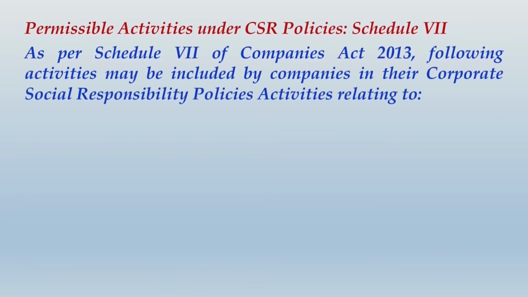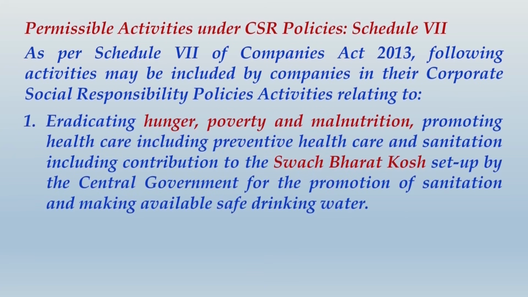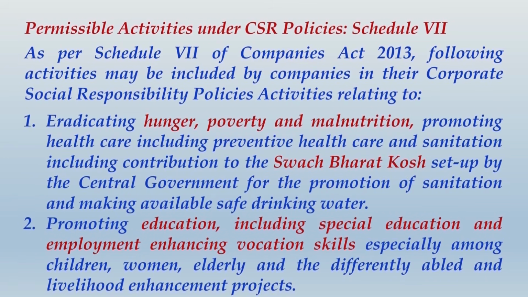So as per Schedule 7 of the Companies Act 2013, following activities may be included by companies in their CSR policies, activities relating to: number 1, eradicating hunger, poverty and malnutrition; promoting health care including preventive health care and sanitation, including contribution to the Swachh Bharat Kosh set up by the central government for the promotion of sanitation and making available safe drinking water; promoting education including special education and employment enhancing vocation skills, especially among children, women, elderly and differently abled, and livelihood enhancement projects.